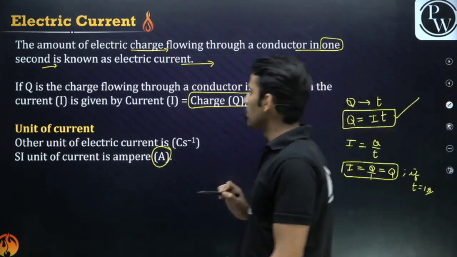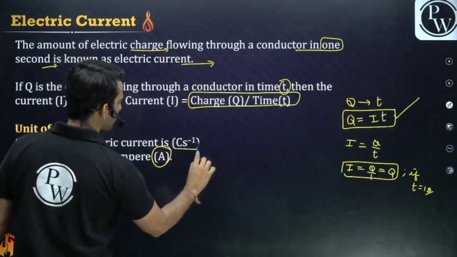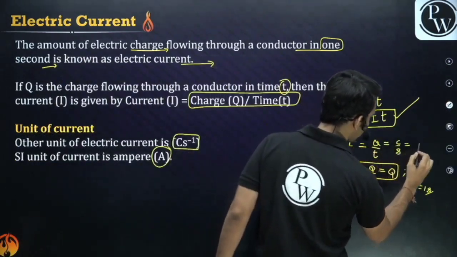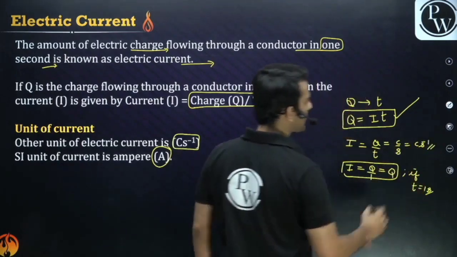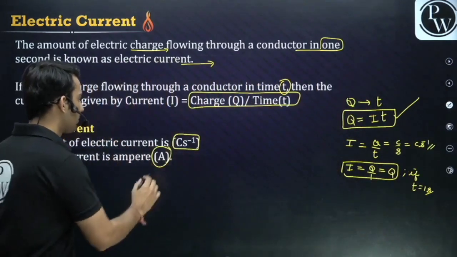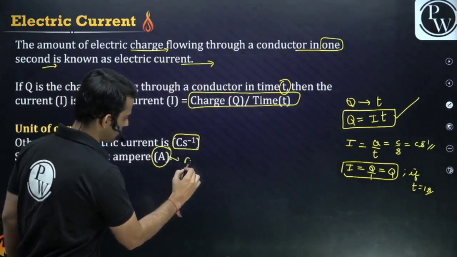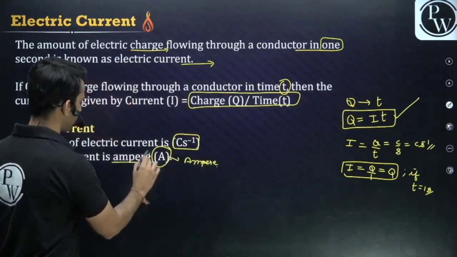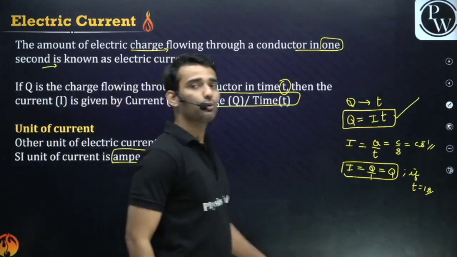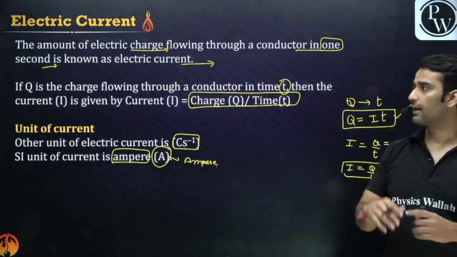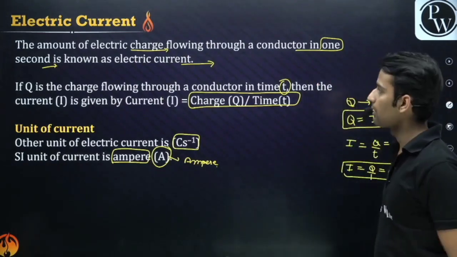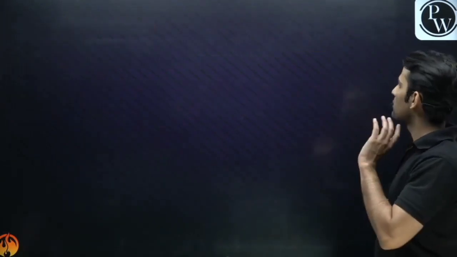So what is the other unit of current? You can see coulomb per second from here. Charge in coulomb, time in seconds, so it's coulomb per second, and coulomb per second is nothing but ampere. Q is equal to IT. Just pause the video and keep writing this down. Electric current: Q is equal to IT.